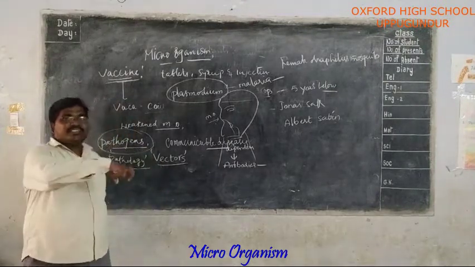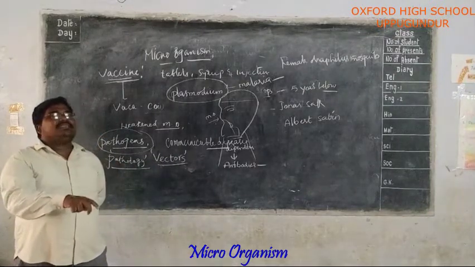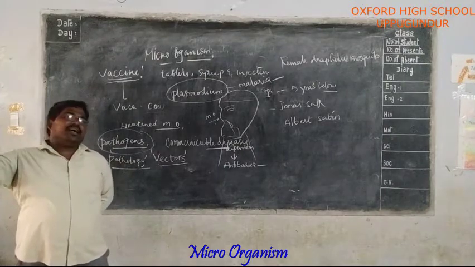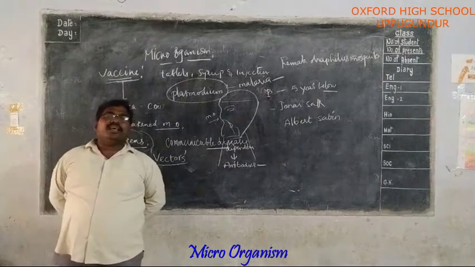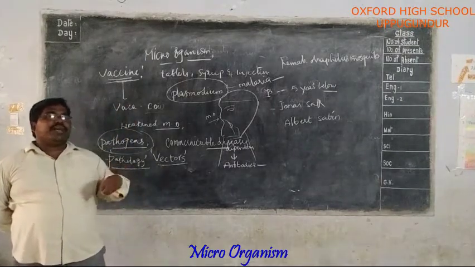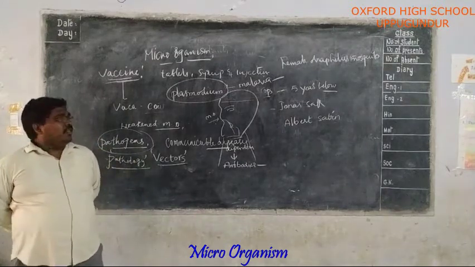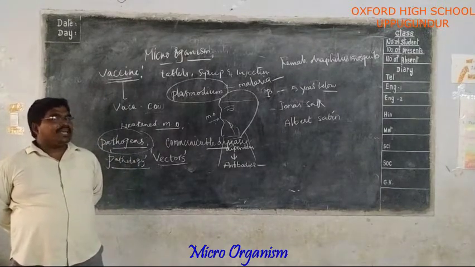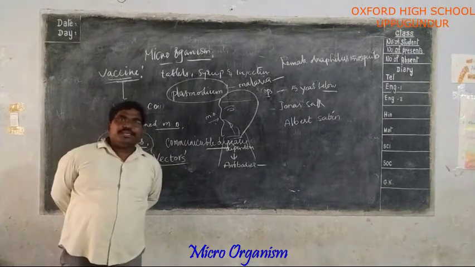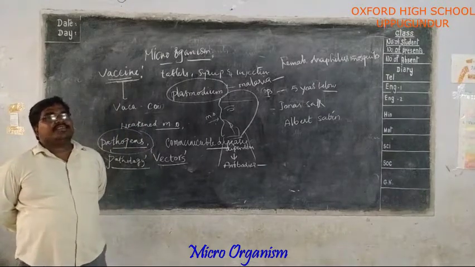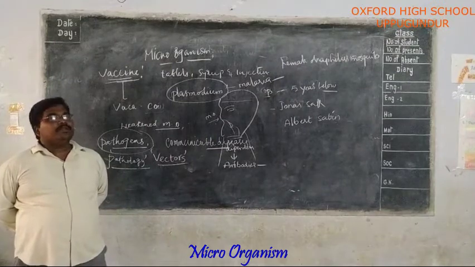When the flies sit on the garbage or excretory materials, the pathogen sticks to their legs, and whenever the flies sit on open food materials, they release those pathogens on that food. By consuming that food or drinking that water, it causes typhoid and cholera in human beings. Okay, so flies are also dangerous to us. Because of that, we always prefer to eat food which is covered. Avoid taking uncovered food. Do you understand this? Okay.